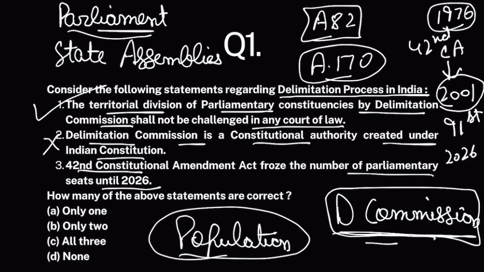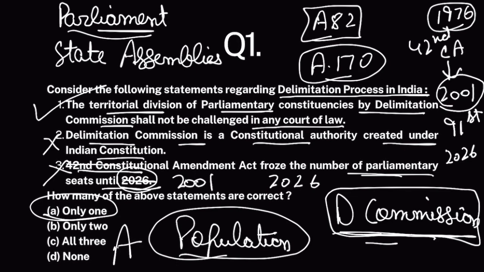So the statement that the 42nd Amendment froze the seats until 2026 is false. It froze till 2001, and the freeze was extended till 2026 by the 91st Constitutional Amendment Act. Only one is correct. The answer is A.